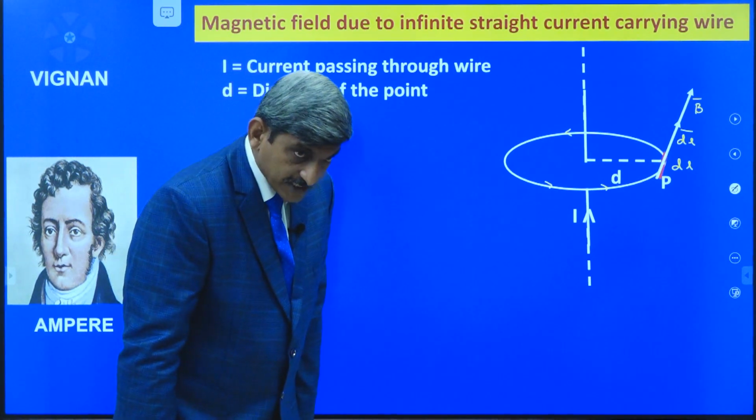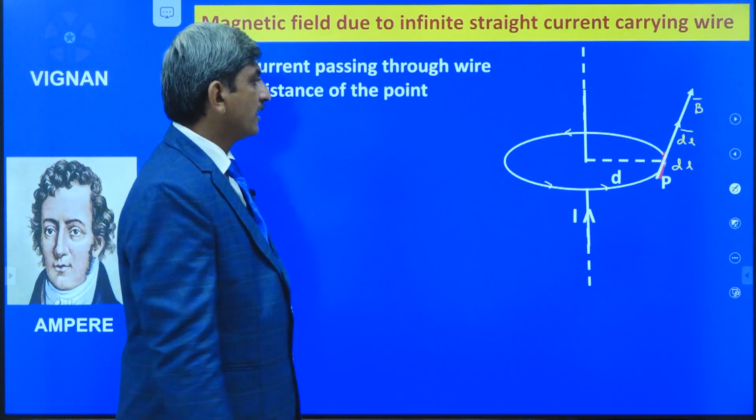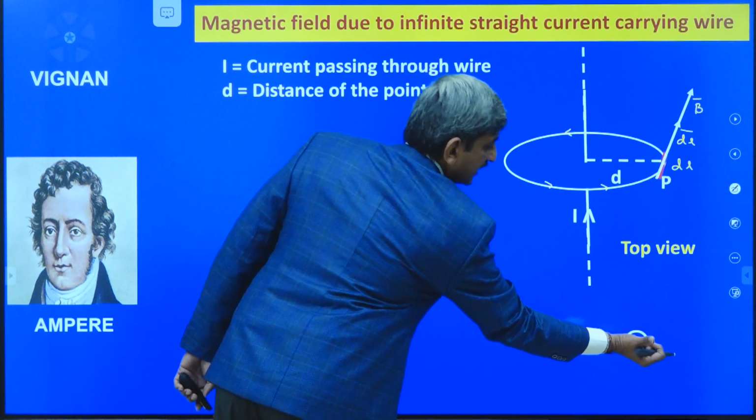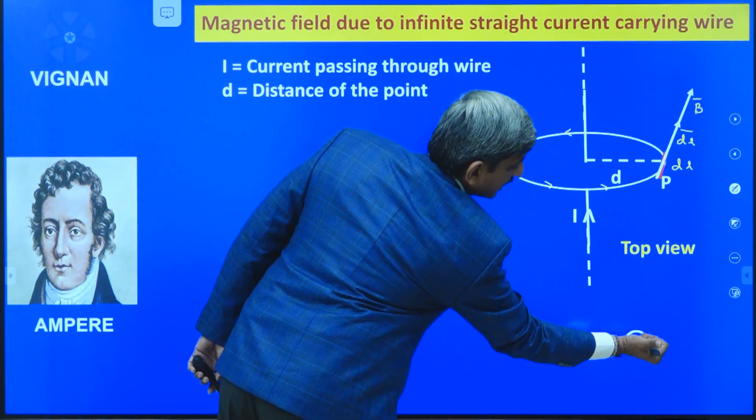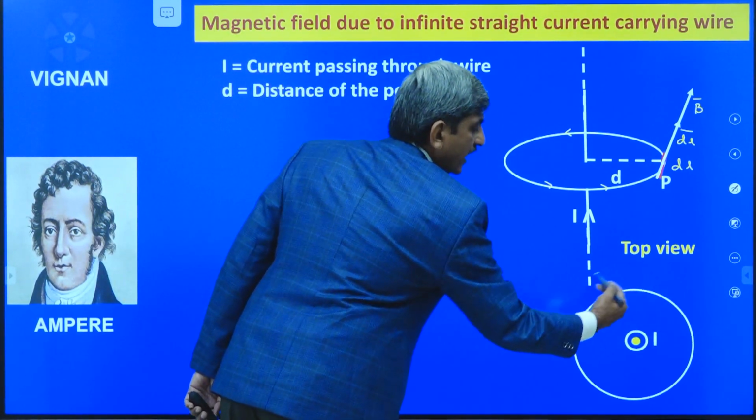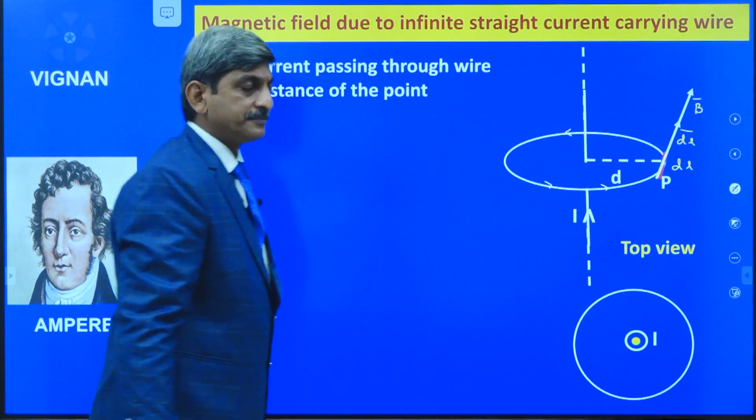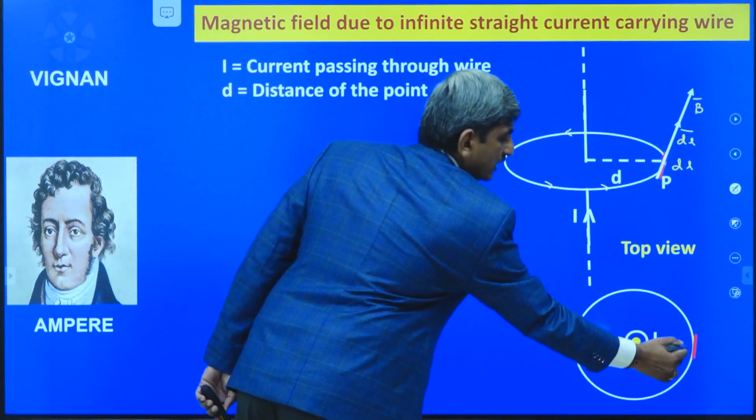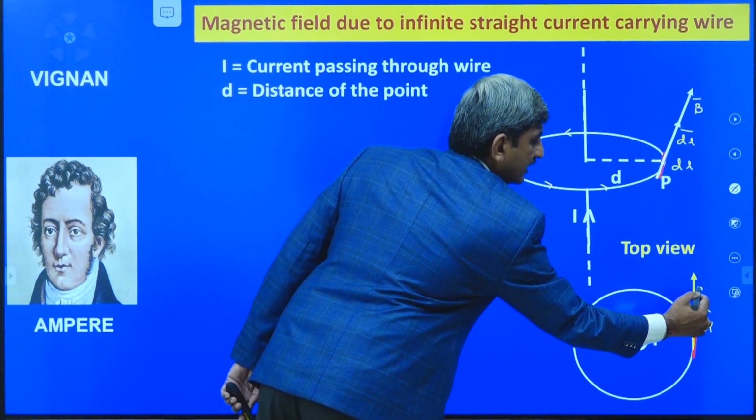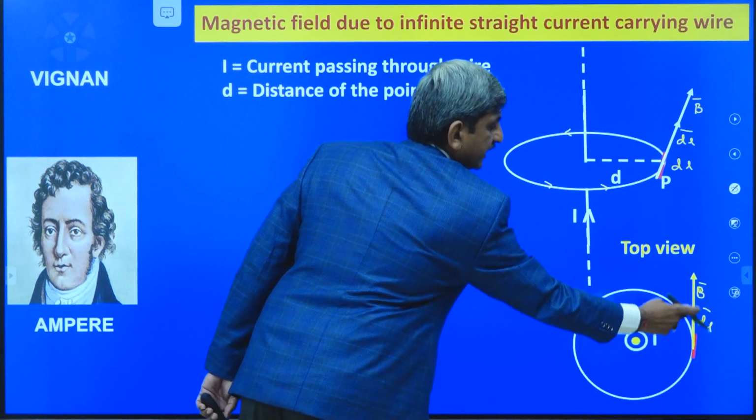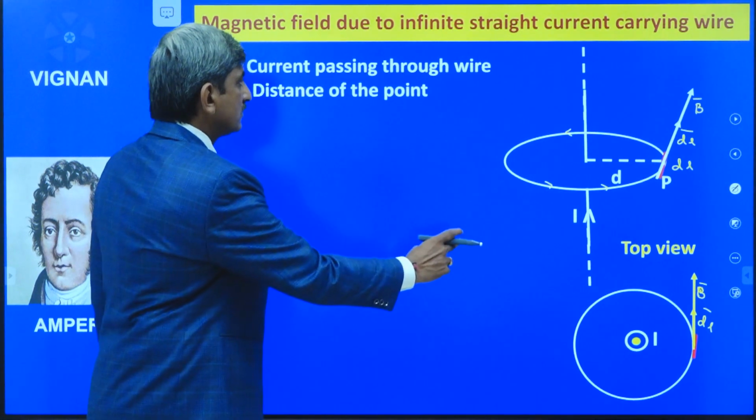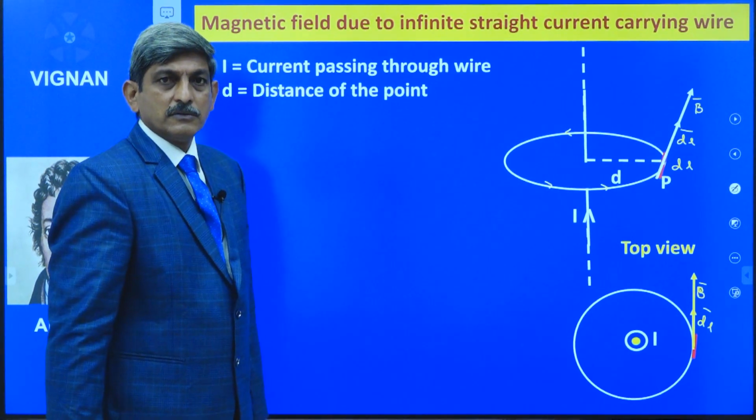If we see the things from the top view, what can we observe? We can observe that there is a current carrying wire in which the current is passing perpendicular to the board and coming out of the board like this. Okay? Now, this is the Amperean loop which is passing through the point P. Now, this is the assumed element, this is the dl bar, and this is the B bar. Both are along the tangent to the circular path. Okay?